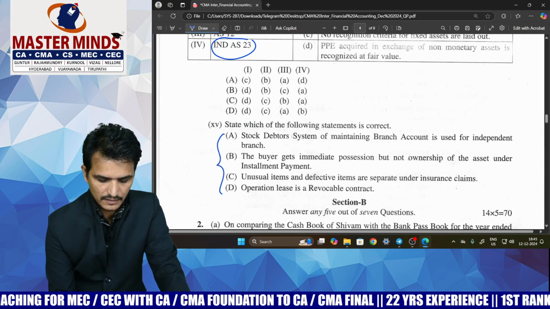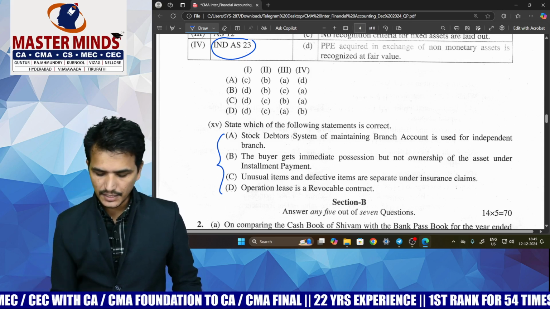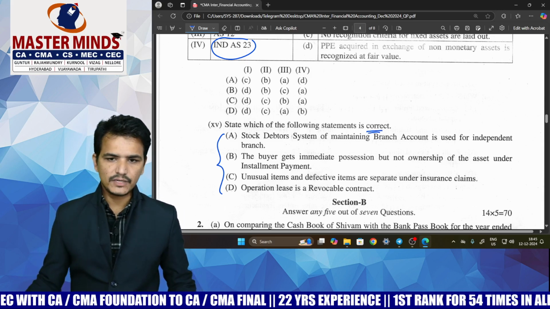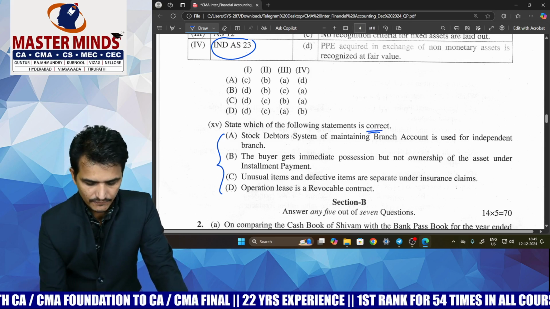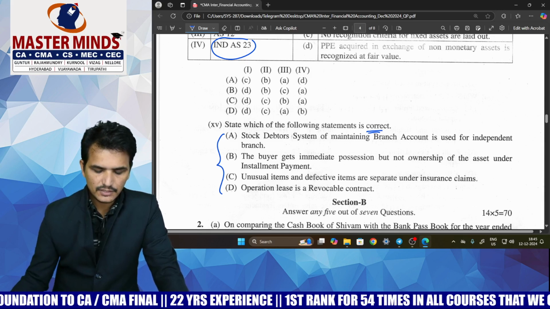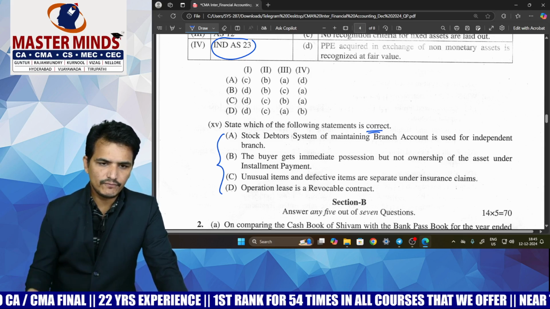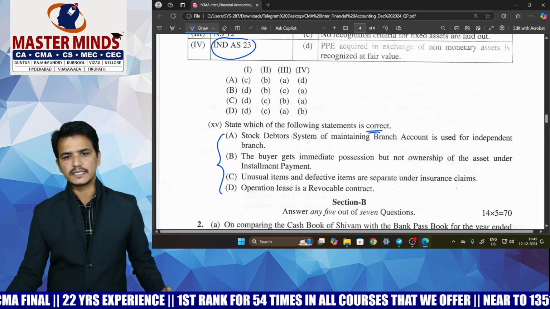And next, the last MCQ is not from a single chapter. Various theory points from various chapters are given here, and they are asking you to write the correct statement out of all the statements. The first statement is from branch accounts, the second one is from hire purchase, the third one is from insurance claims, and the last one is from AS 19. So they have given 4 statements, and they are asking you to write the correct statements.